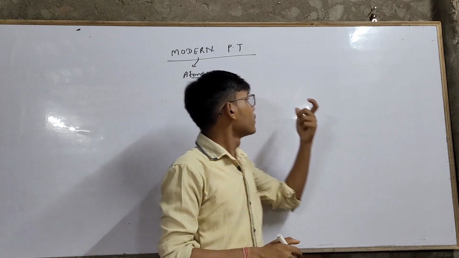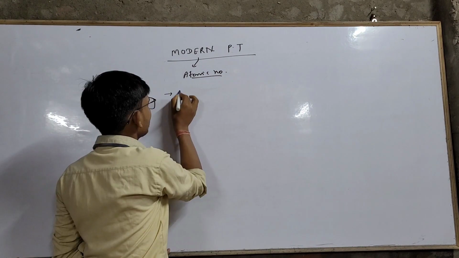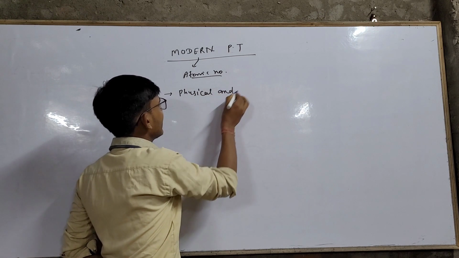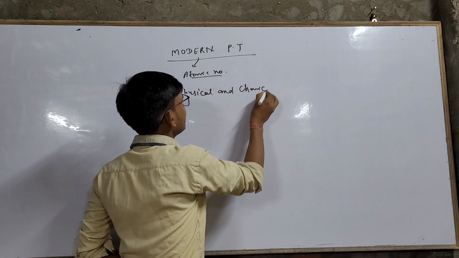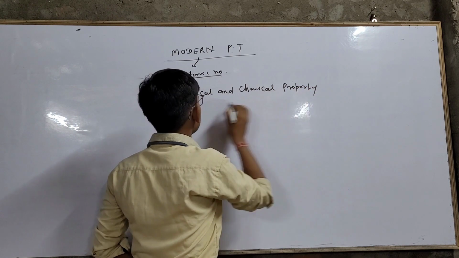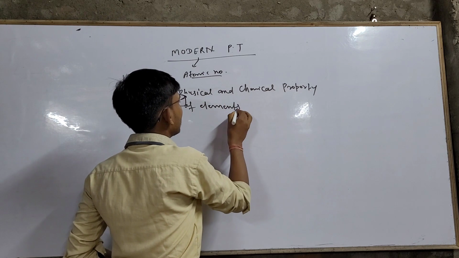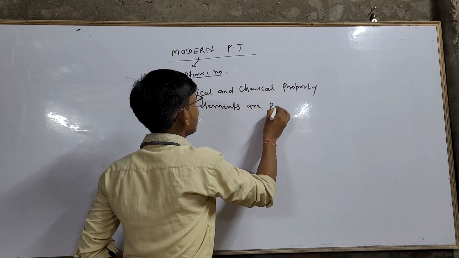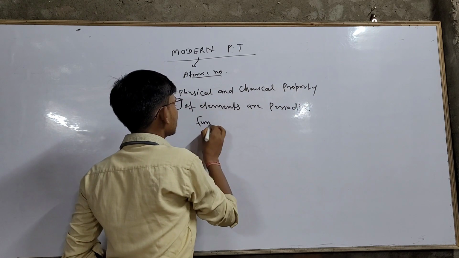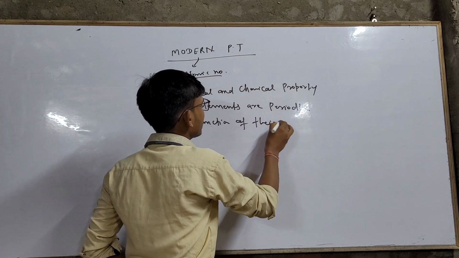But Moseley was the scientist who gave the modern periodic table, and he said physical and chemical properties of elements are periodic functions of their atomic number.